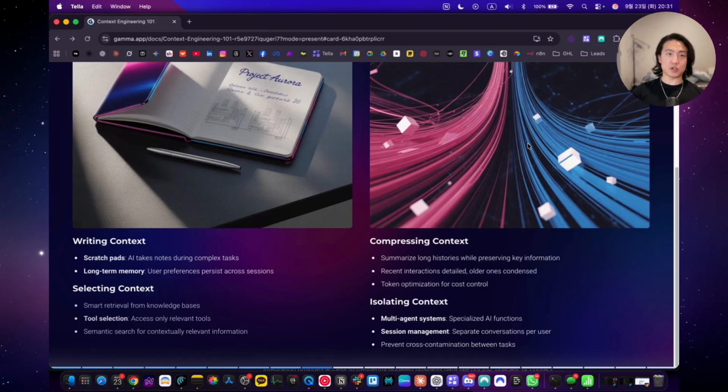And this builds long-term memory. It builds persistent knowledge about users, their preferences, and problem resolution patterns. The system learns customers mentioning slow startup usually have storage issues, not memory problems, and discovers that offering store credit increases satisfaction by 40%. This institutional knowledge accumulates and increases performance over time. Selecting context. So this is relevance. And this solves information overload by intelligently retrieving only what's relevant for the current task.